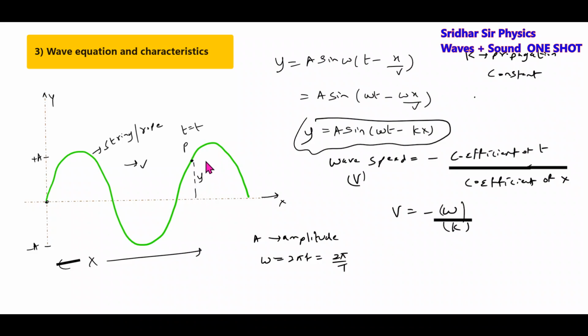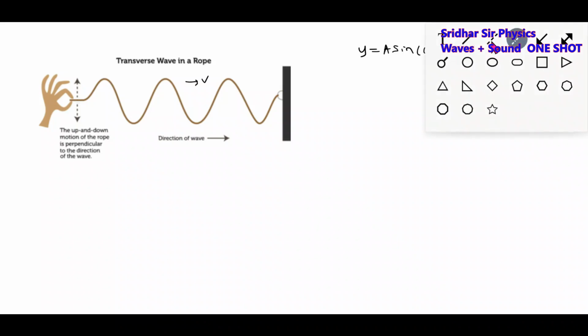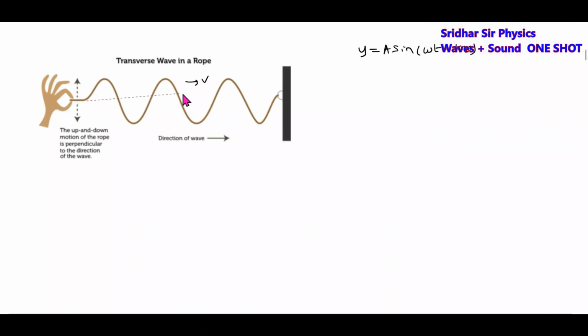How will this particular wave propagation occur? Let me show. For the wave to propagate, I'll hold one end of the rope and move my hand up and down. Then a disturbance is set up and the wave starts propagating. What is the direction in which the wave will propagate? The wave is going to propagate along the x-axis here. The points on the rope will be moving up and down. This is the transverse wave in a rope, or a transverse wave in a string.